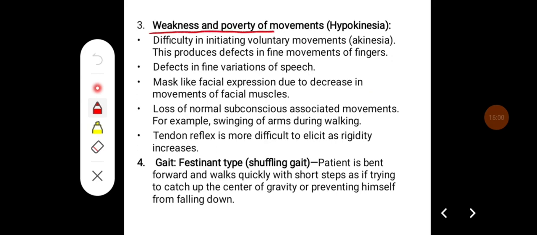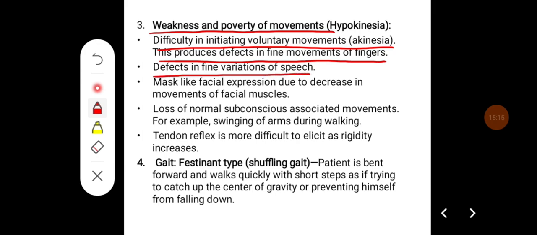There can be weakness and poverty of the movements, which is a hypokinetic feature. Difficulty in initiating voluntary movements is called akinesia. This produces defect in fine movements of fingers. The defects in fine variations of speech can also be there. There will be mask-like facial expression due to the decrease in movements of facial muscles.